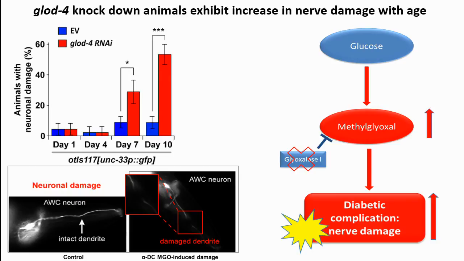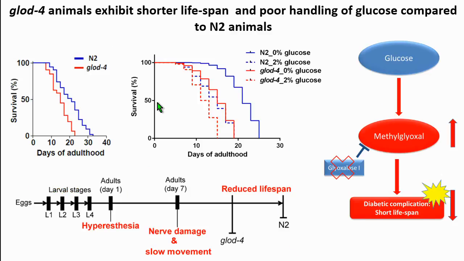Then we quantified this by scoring the percentage of animals that harbor any of these damages. What we see here is that these damages keep on increasing in an age-dependent fashion in glod4 knockdown animals. Eventually these animals exhibit a shorter lifespan compared to N2, which could be due to chronic damage of the nerves pan-neuronally, and they also exhibit poor handling of glucose. So at this juncture we have a model which is recapitulating many of the conditions of diabetic complications, and this gives us the opportunity to use this animal to answer the long-standing question: how do alpha-dicarbonyls mediate disease complications in diabetes?